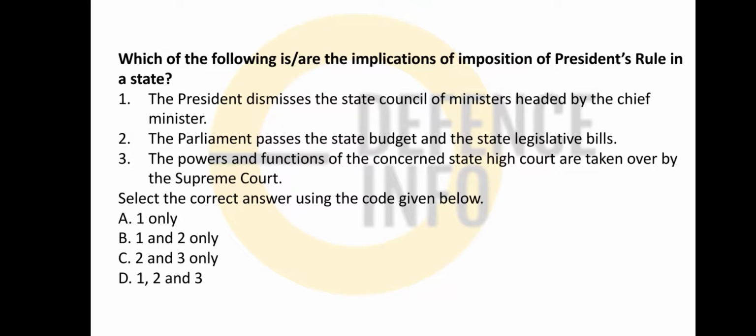The parliament passes the state budget and the state legislative bill. Yes, two can be done. President dismisses the council of ministers headed by the chief minister. Is it? Yes, it can be. In case the government falls, they can dismiss the council of ministers, because at that time they automatically resign. When the government falls, they have to resign.